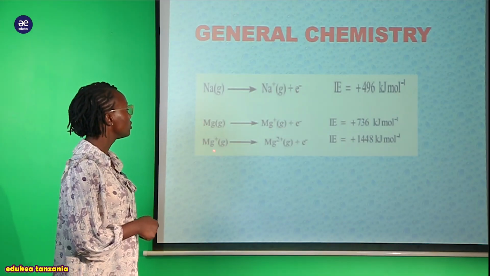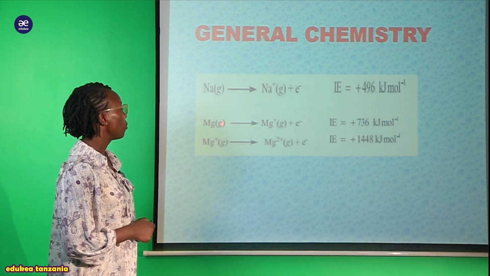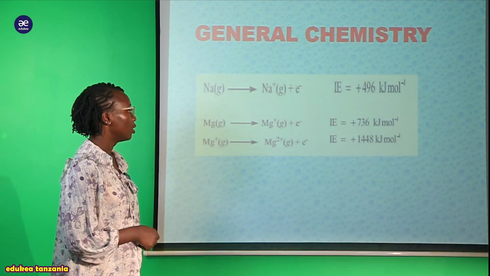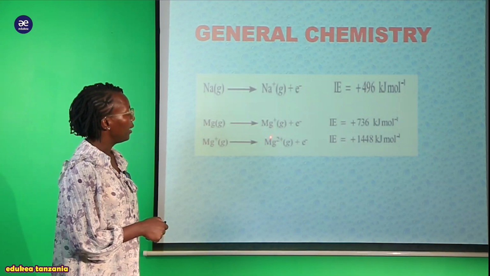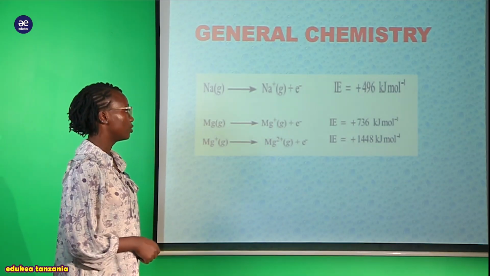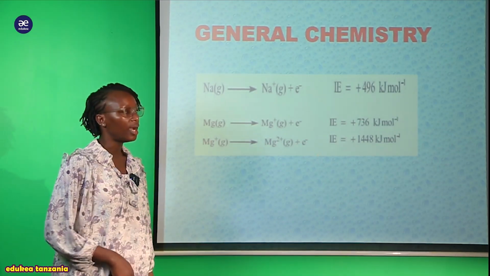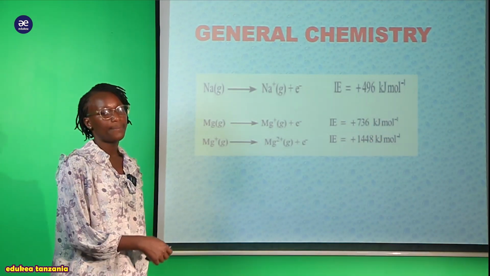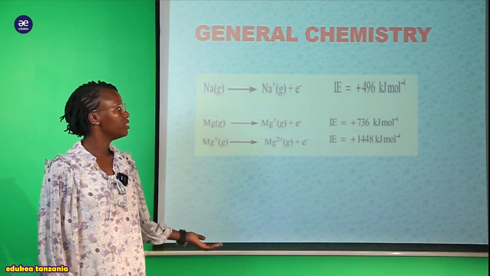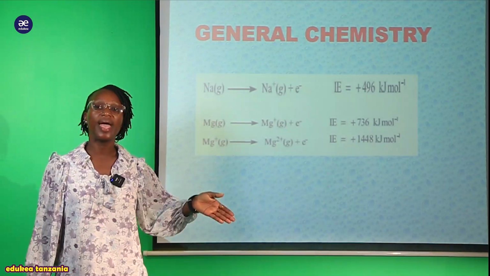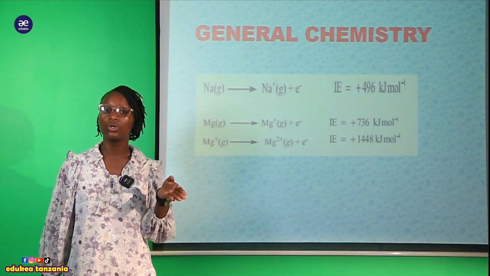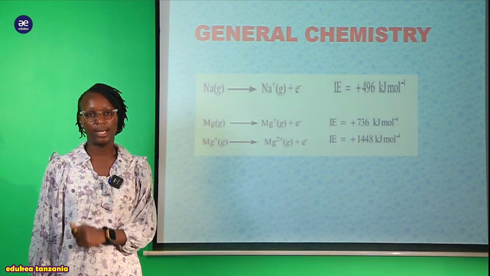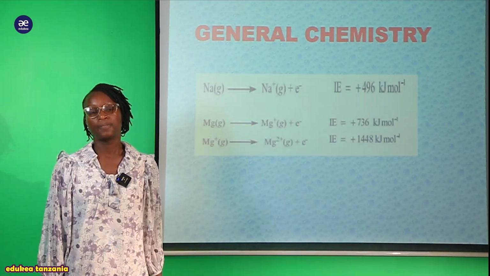Sasa hapa tunakuja magnesium ion with the 1 electron. So after there utaona kwamba inaenda kuwa magnesium 2 plus, yani magnesium 2 plus electron, plus 1 electron here. And the ionization energy is 1448 kilojoule per mole. So you can see the difference. This sodium anaingia kwenye group 1A, this magnesium anaingia kwenye group 2A. Na unaona magnesium ni about 2 electron, lakini sodium ni 1 electron. So that is all about it.